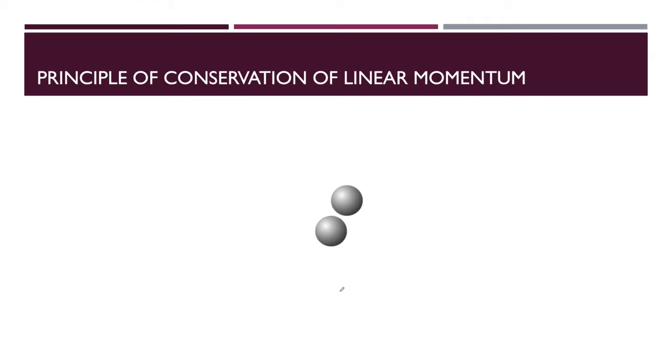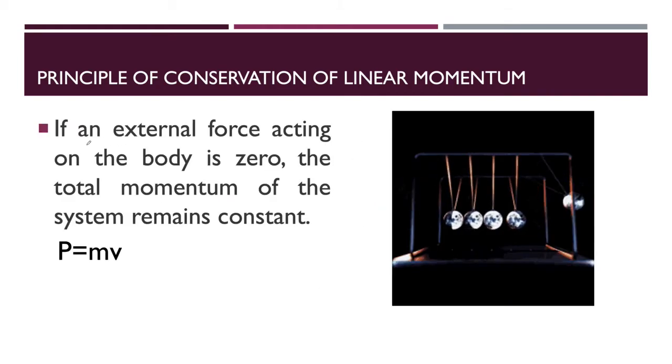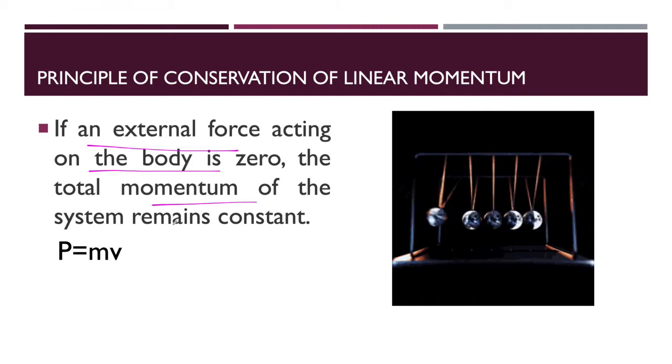Now the next one: what is the principle of conservation of linear momentum? When two balls collide with each other, what is happening here? Both of the balls are going in opposite directions when they collide together. So what is the principle behind that? If the external force acting on the body is 0, the total momentum of the system will remain constant. So already we know that the momentum P is equal to mass into velocity.